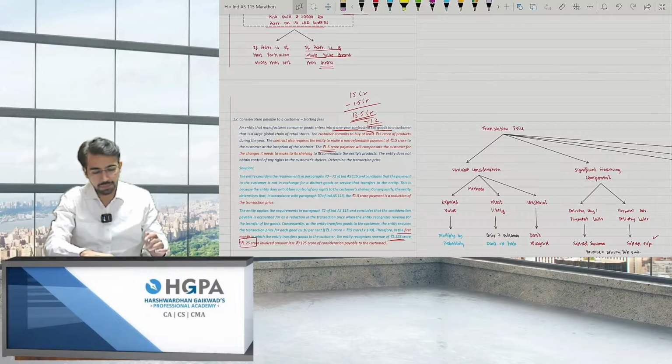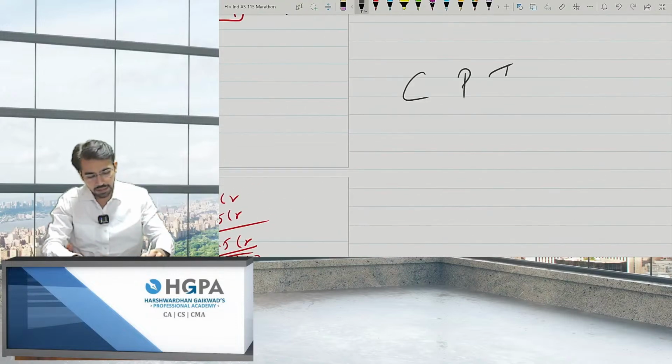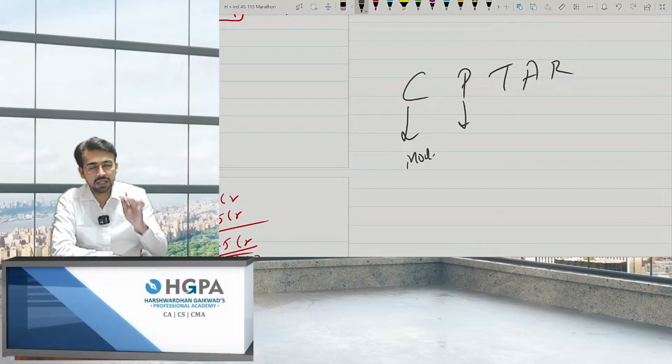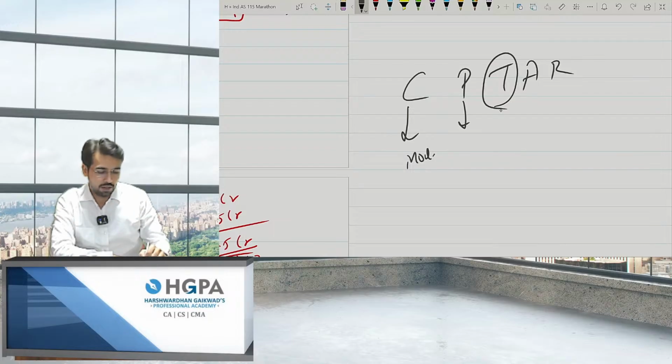Okay, so moving ahead. We are done with 3 steps. The first is CPTAR. C is the contract. The important point was modification. Performance obligation can be a single performance obligation or multiple performance obligations. And the third point is transaction price. It is not necessary that the agreed contract price will be the transaction price.